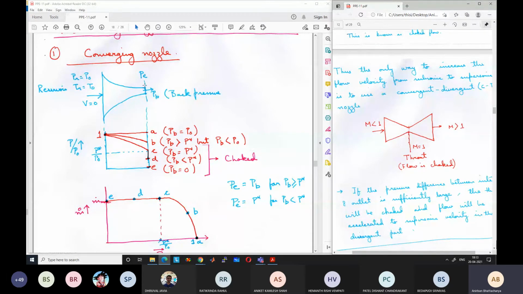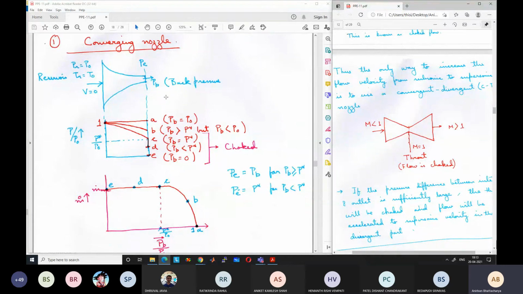Now initially, we are providing a back pressure equal to 1 atmospheric pressure, which is equal to the stagnation pressure on the other side. So our first condition is that we are providing the back pressure equal to the stagnation pressure P0. So PB is equal to P0. This is condition A.